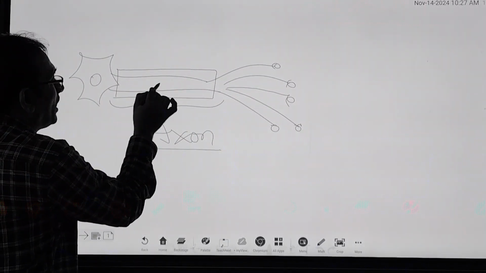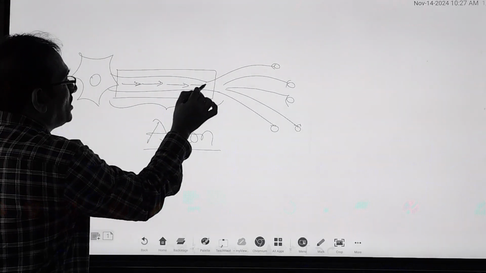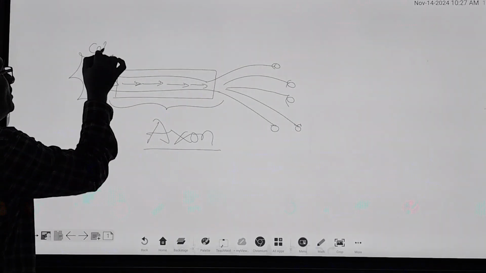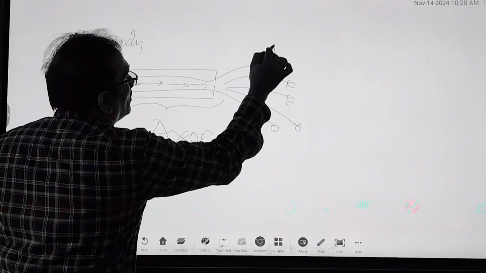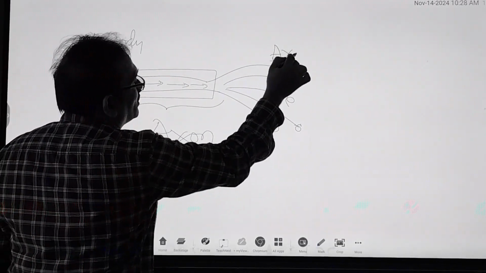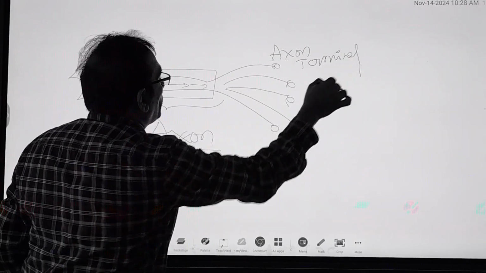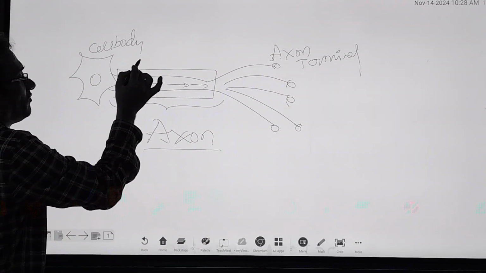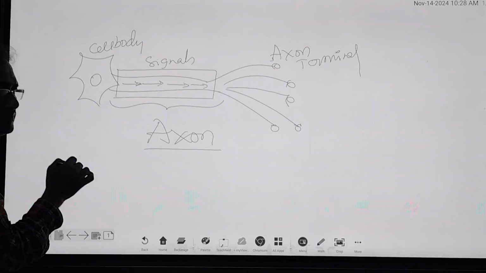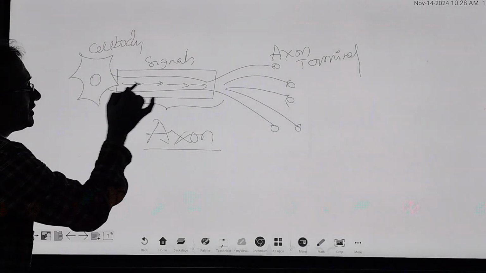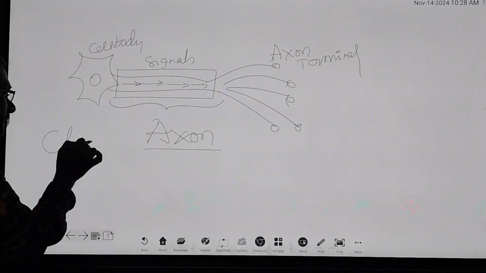So what is happening here? The information is passing from the cell body to the axon terminal. The information is in the form of signals, and it is also passing in the form of chemicals.